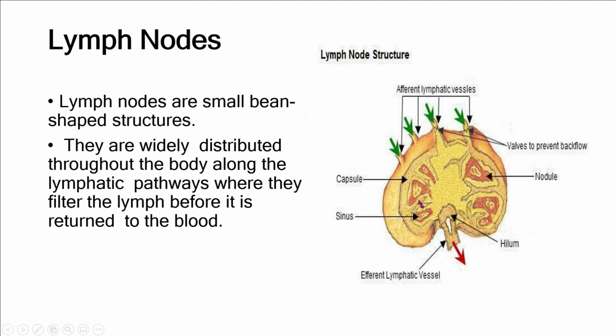In the lymph node there is filtration of the lymph, a checking of whether there is any bacteria or other material that needs to be destroyed or removed. Then this lymph will further move to the efferent lymph vessels, which carry the clean fluid.